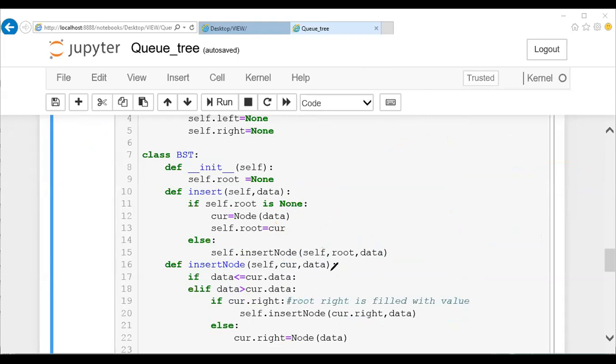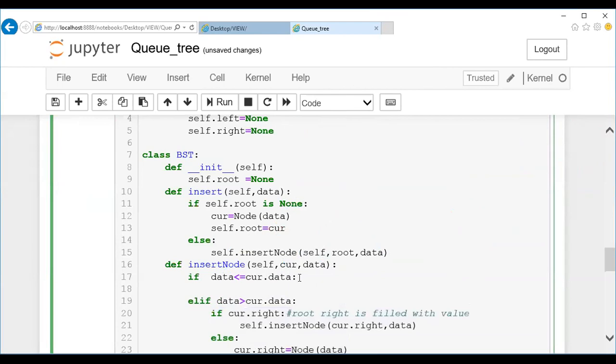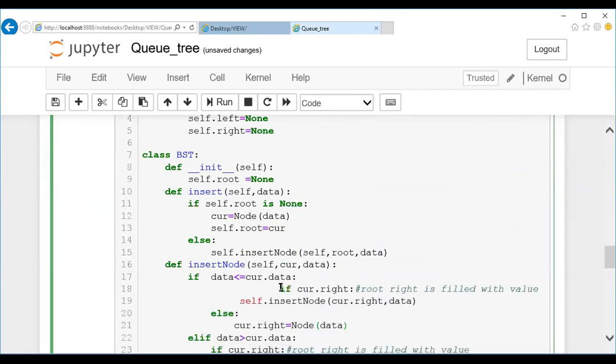Are you all clear with this? Come on, answer me. Clear with the process? Yes. Okay. The same thing is going to be mentioned for your left side. This is for your right side, right? So in the case of left, in the same block, instead of current.right, I mention current.left.